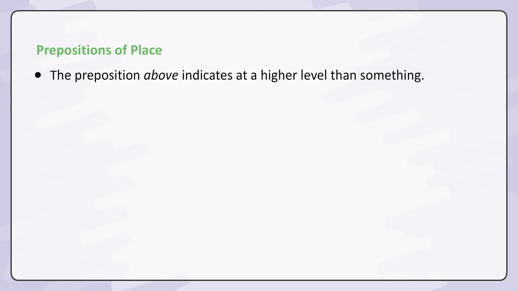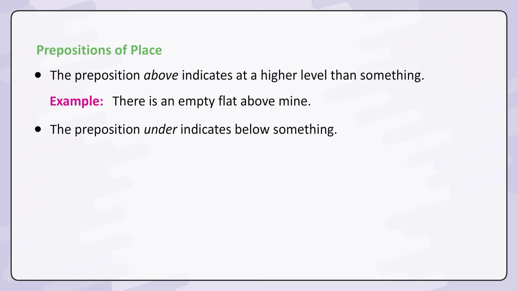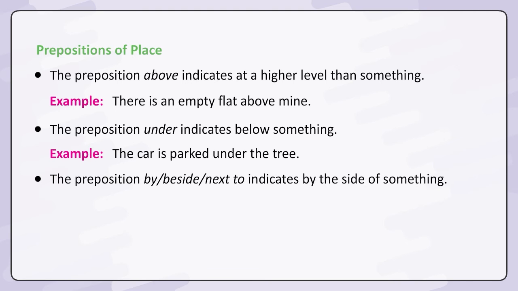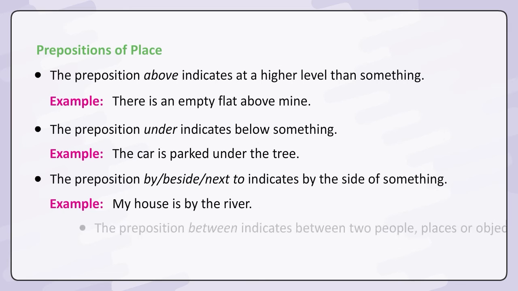The preposition above indicates at a higher level than something. Example, there is an empty flat above mine. The preposition under indicates below something. Example, the car is parked under the tree. The preposition by, beside, next to indicates by the side of something. Example, my house is by the river.